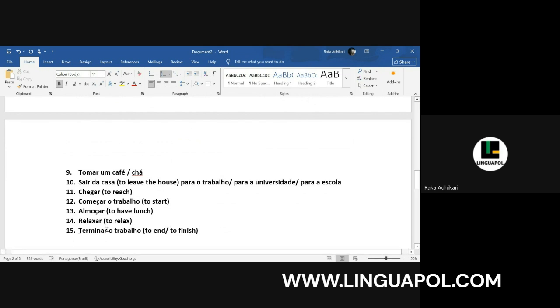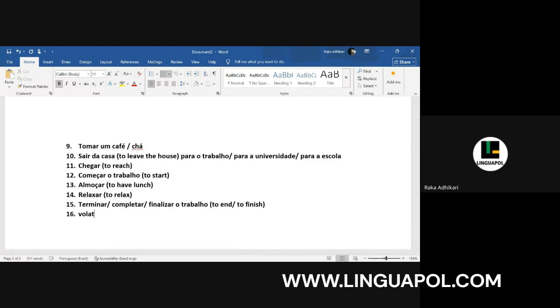Or you can use the words completar, to complete, finalizar, to complete. Finalizar does not mean to finalize, okay? It means to complete, to finish. Okay, then we can use the word voltar. Voltar means to return, to come back.